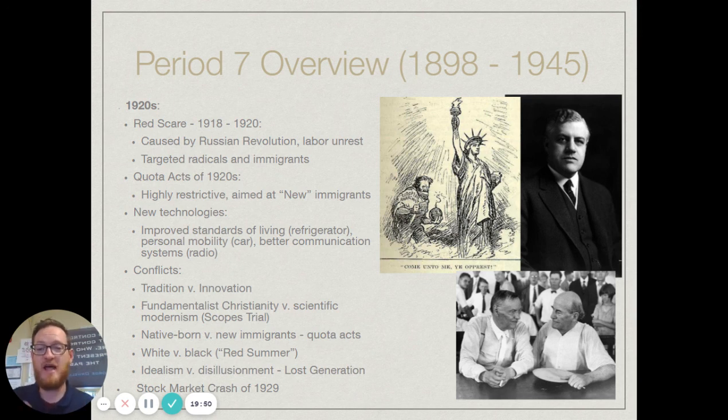Also, you're going to see during this time, as we already mentioned with the Quota Acts, the native-born versus the new immigrants and that tension there, as well as you're going to see white versus black and what is known as the Red Summer. The Red Summer is best known for having a lot of race riots, not in the South, but actually in the North. Most famously in Chicago, you would have race riots that would occur there, where you'd have African Americans killed as a result of that. And then idealism versus disillusionment.